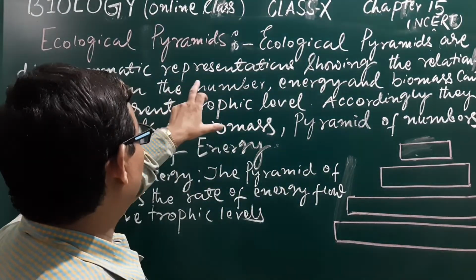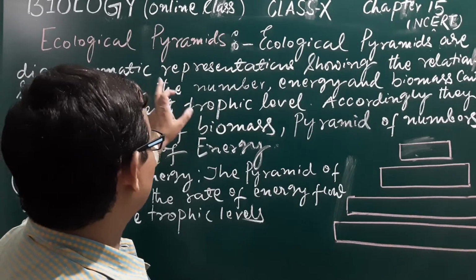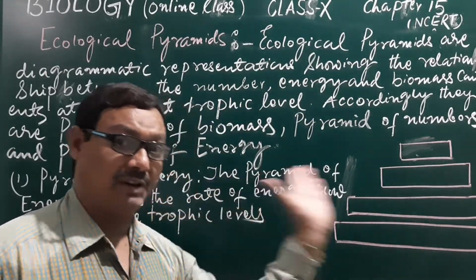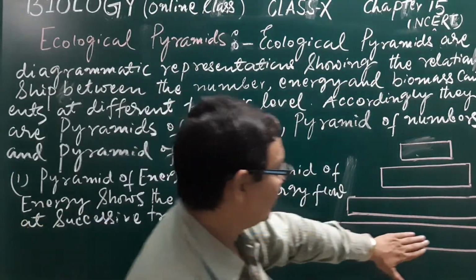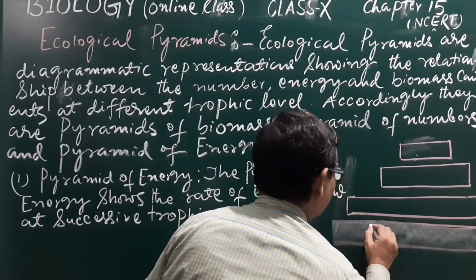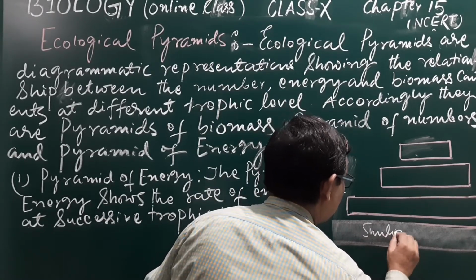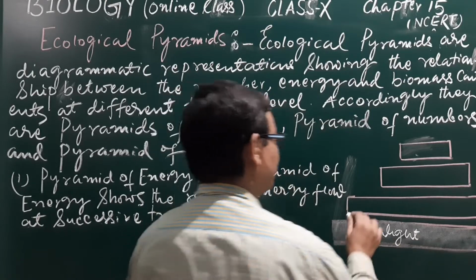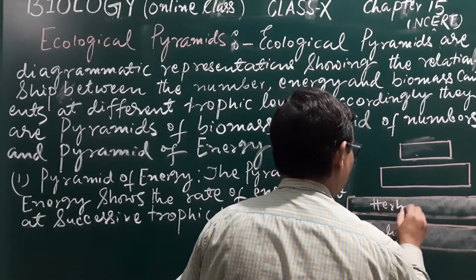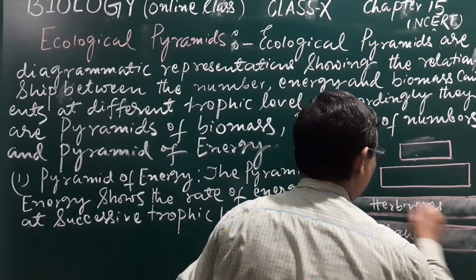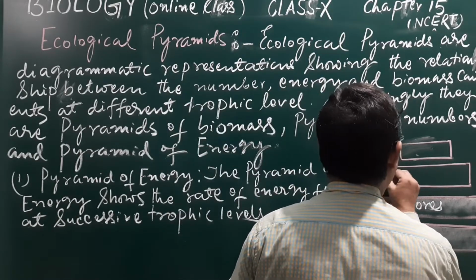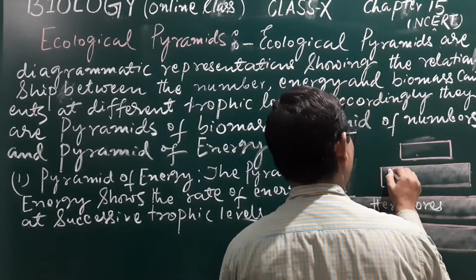So here once again you may see the relationship between the numbers. Energy means flow of energy. Here is the diagram which can make you see that this is the sunlight, the sun, and this is the herbivores. And this is the first order consumer.